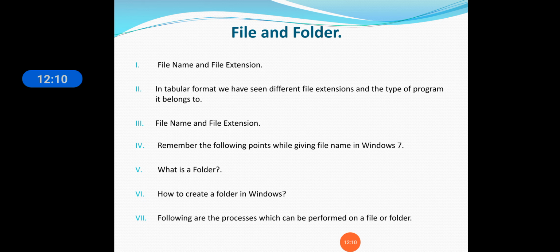When you see any file on the computer, you must get the idea of which software it was prepared with. For Notepad it is .txt, and for Paint there are different file extensions. .txt, .doc, .xls: for Excel it is .xls. So you have to keep this in mind. Remember the following points for the file name also: it is a maximum of 255 characters, and the extension must not be more than 4 characters.